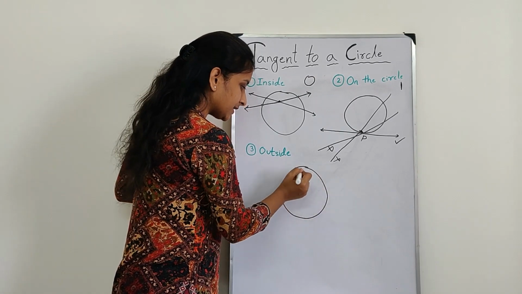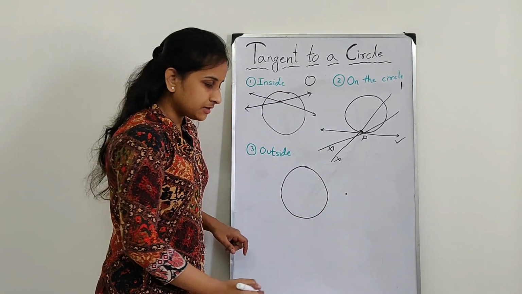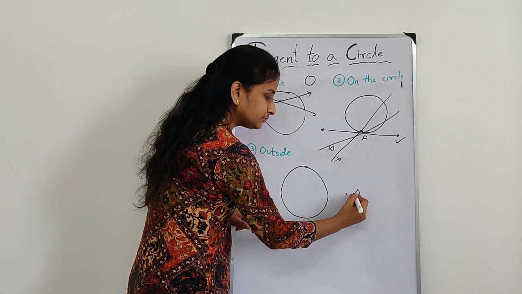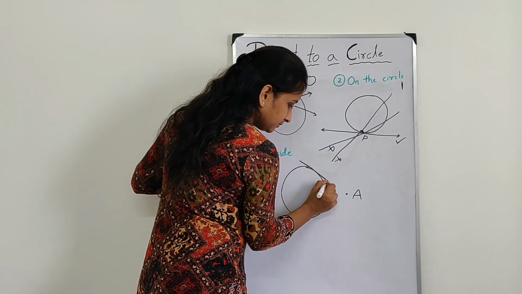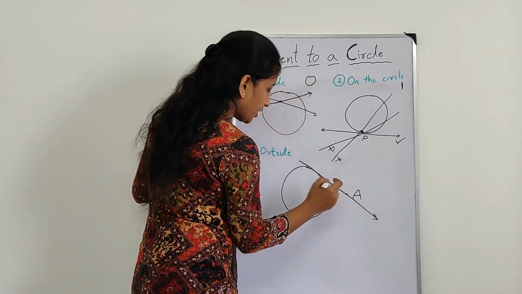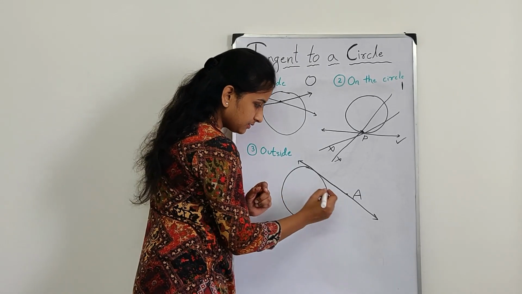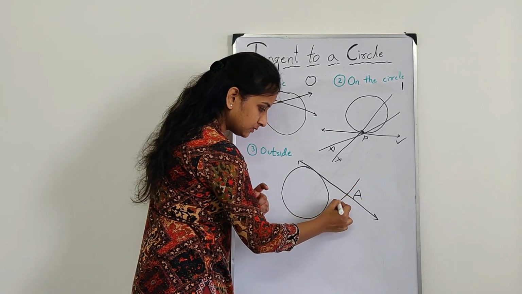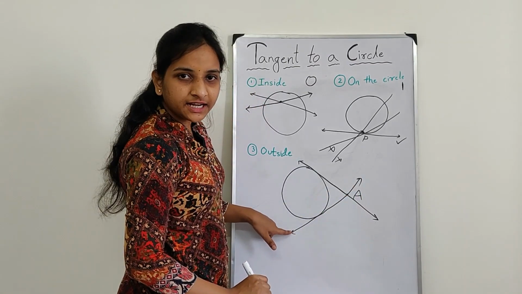Okay, this is one circle and this is the point, point A. Here I am drawing one line from point A. Is this a tangent? Yes. Second line. Is this a tangent?